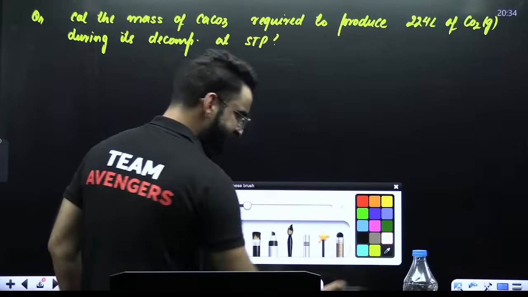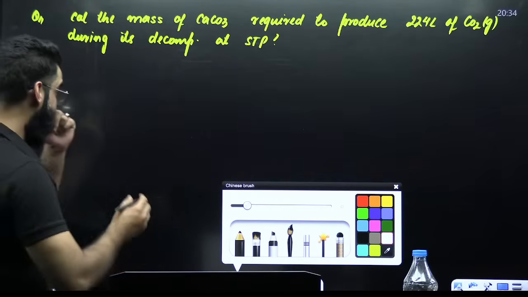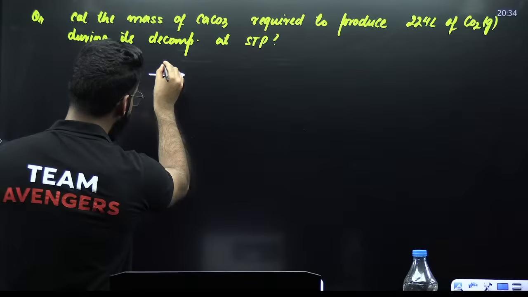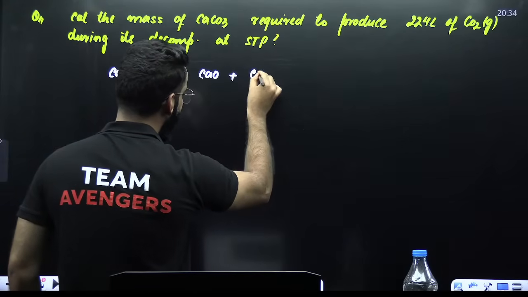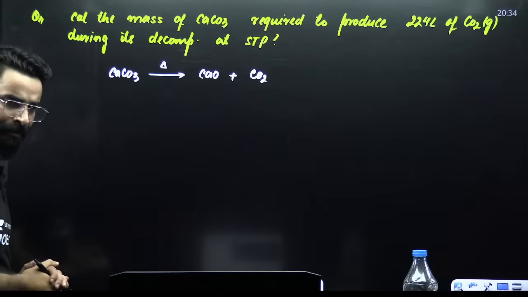Guys, the question is pretty simple. You are just supposed to follow the concept that I give you right now. What was the concept? First of all, write the reaction. Calcium carbonate, when we heat it up, gives calcium oxide, and with that, you get carbon dioxide. So this is your balanced chemical equation.